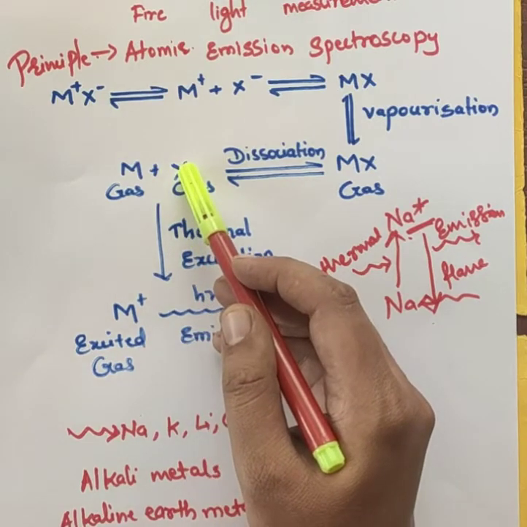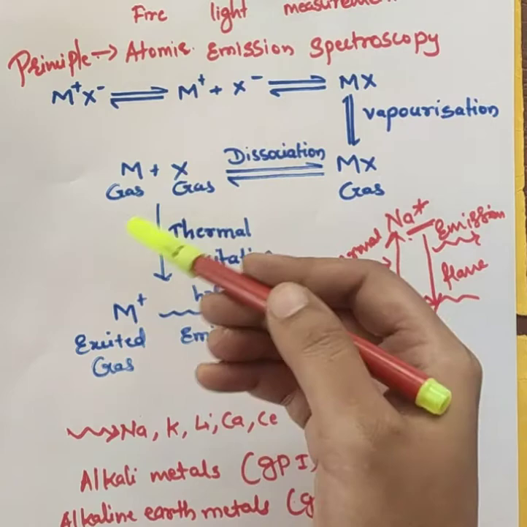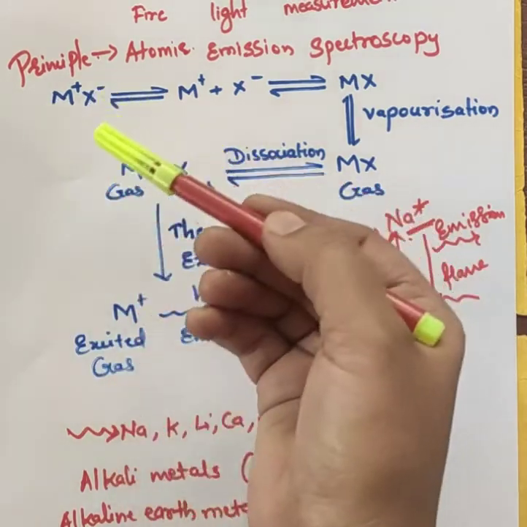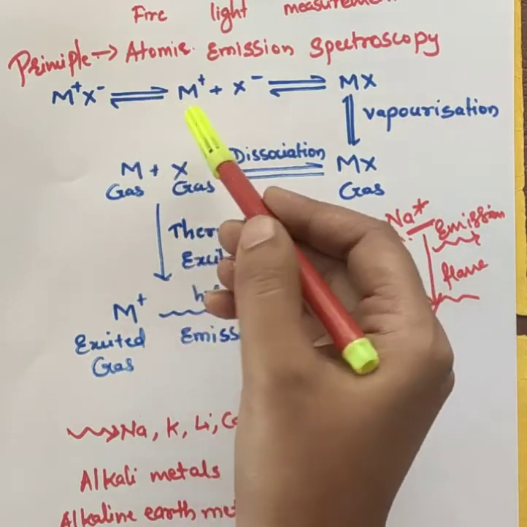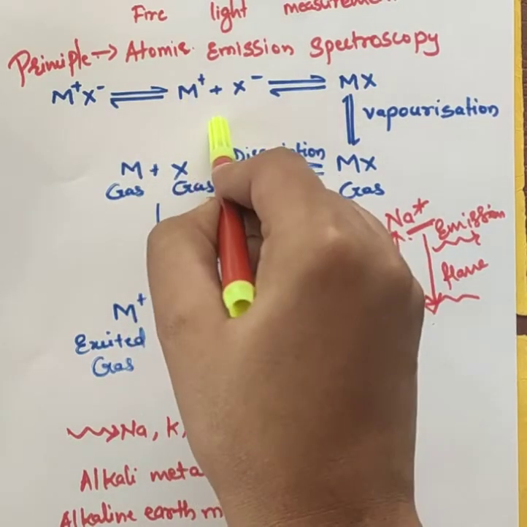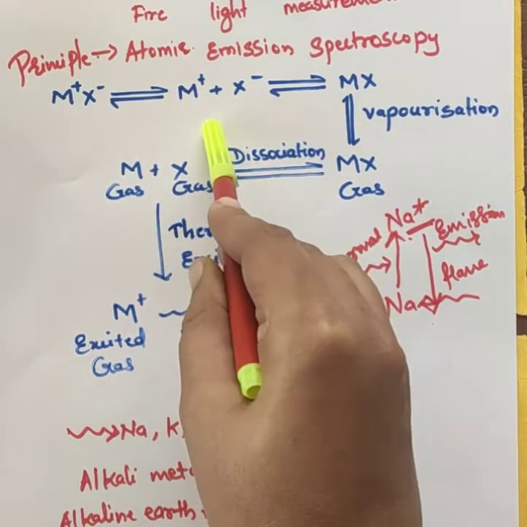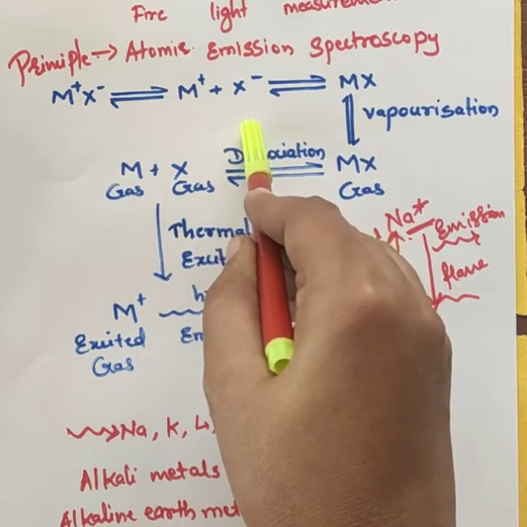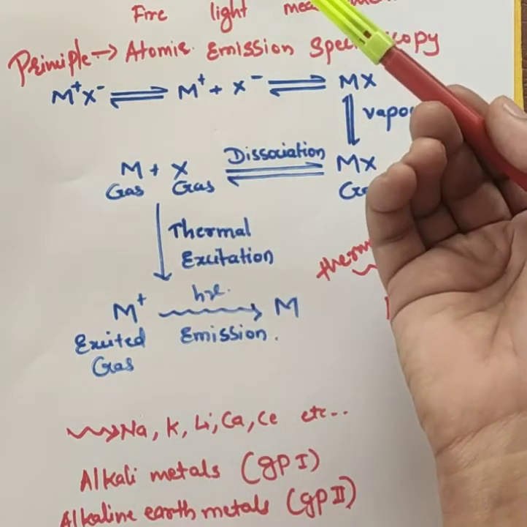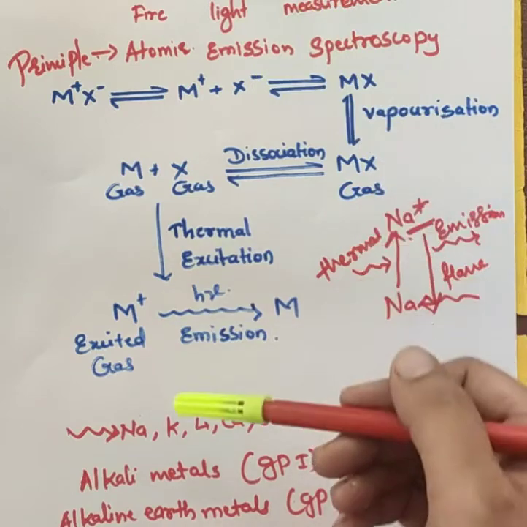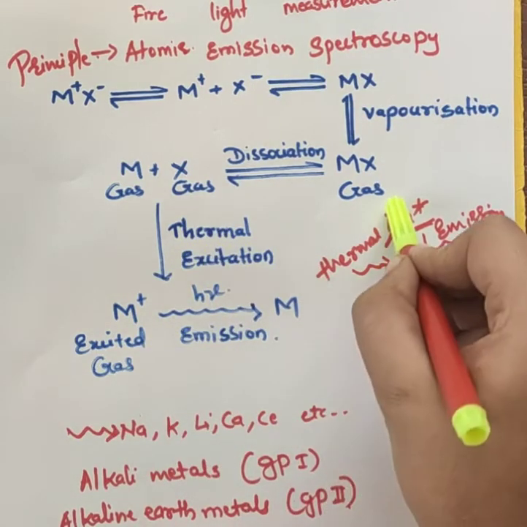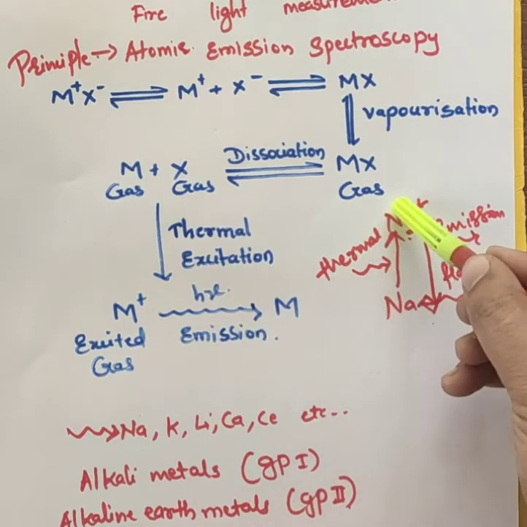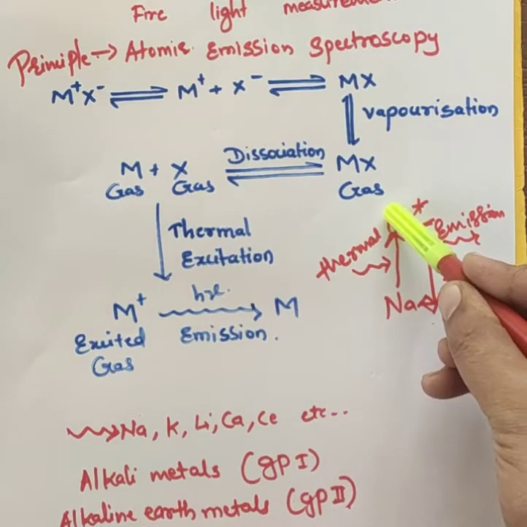After the introduction of the sample to the flame, the elements will be converted into atoms in the gaseous state. Some of these gaseous atoms may be excited to a higher energy level due to absorption of thermal energy, where they will be unstable.